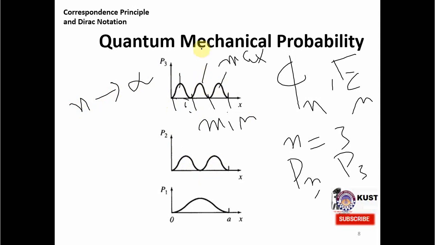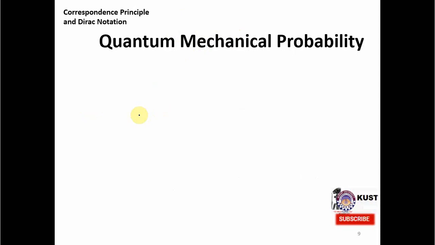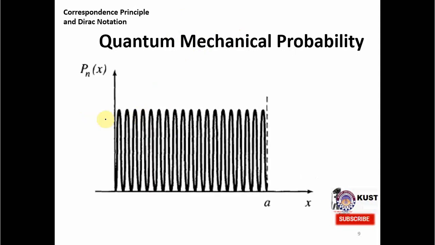And similarly, if you go higher, P4 will have 4 peaks and 5 peaks and so on. So in case when n is very large, we will have infinitely many peaks. So for considerably large n, the diagram would be something like this. So you can see many peaks over here.